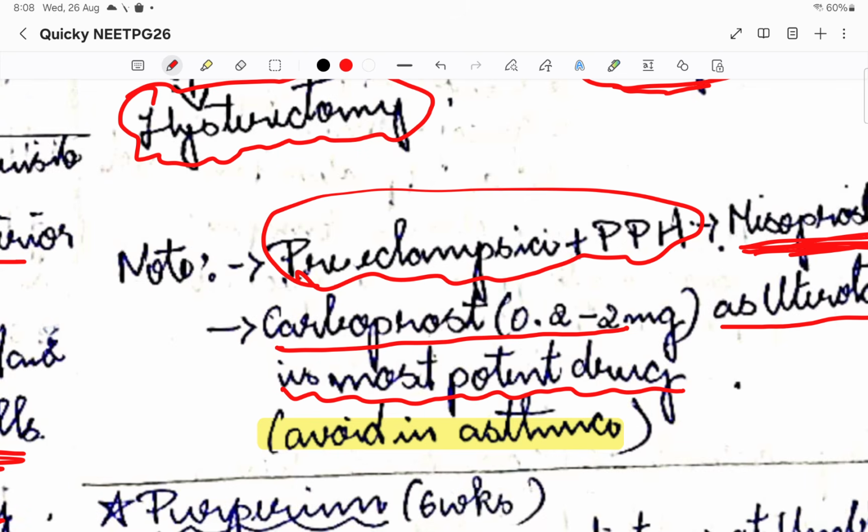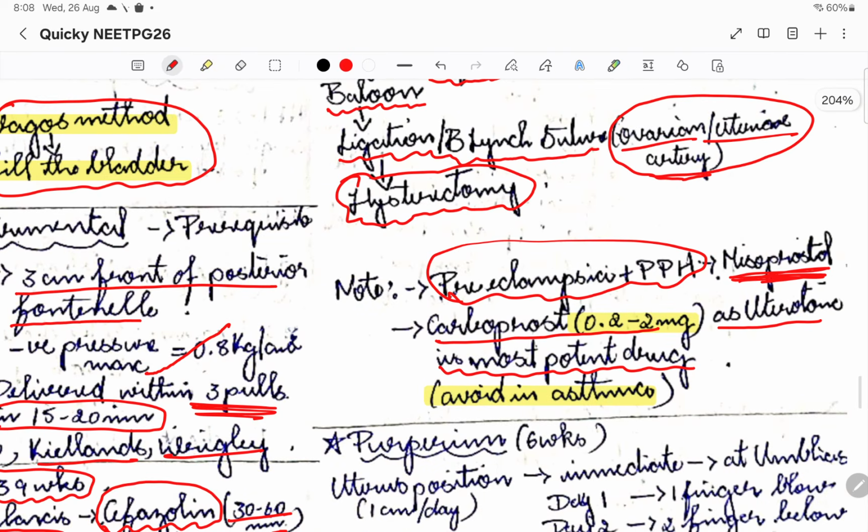The dose that we give for carboprost is 0.25 mg. Please avoid carboprost in asthma. And carboprost is the best drug that we can give for PPH.